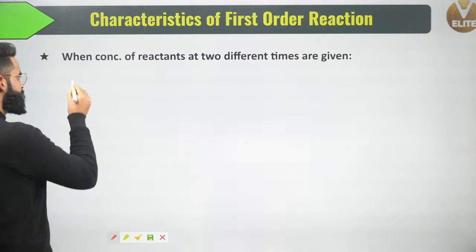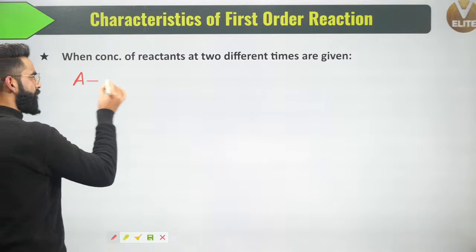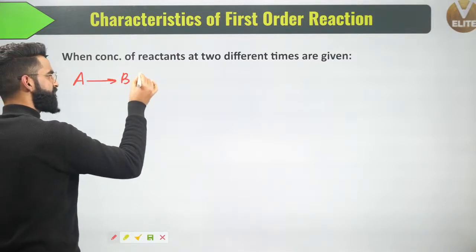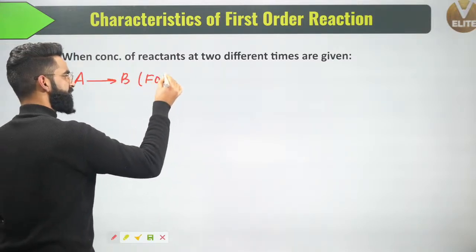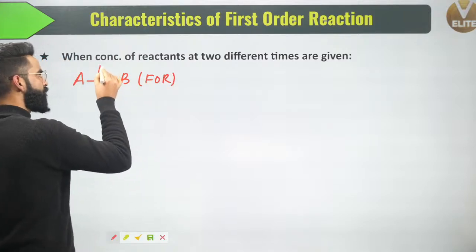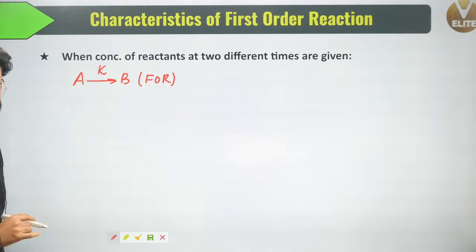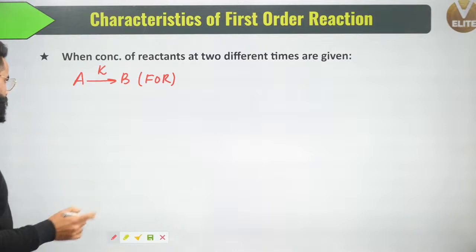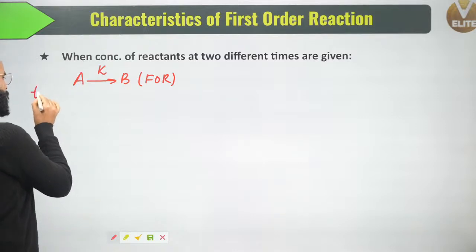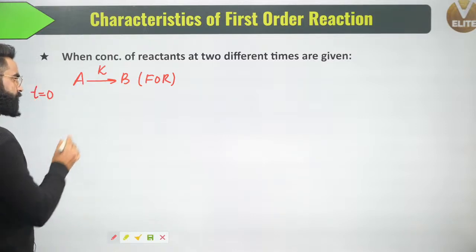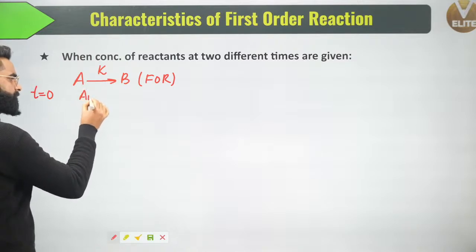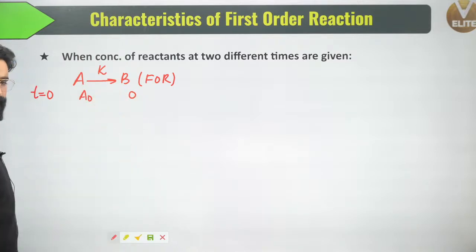Understand. Let's say I've got a first order reaction, A gives B. This is my first order reaction right here, whose rate constant is equal to K. Now we will see. At time t is equal to 0, let's say the concentration of reactant is A naught. Concentration of product will be 0, right?